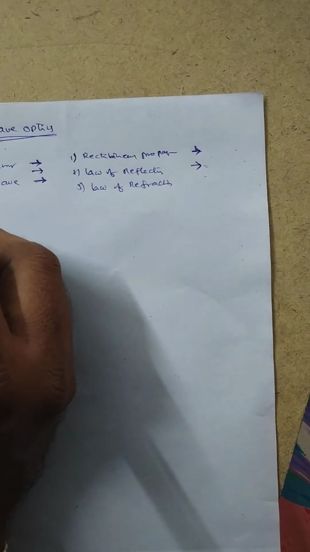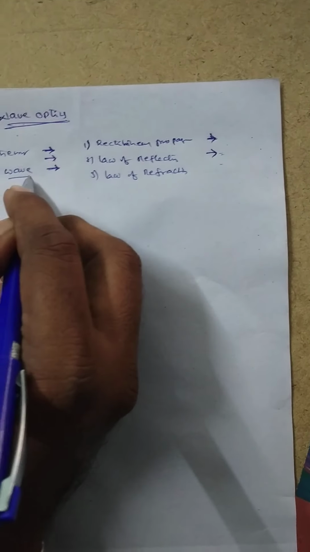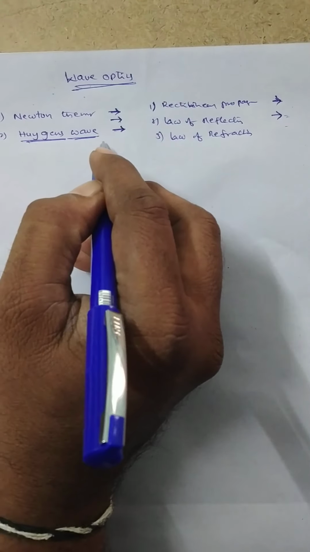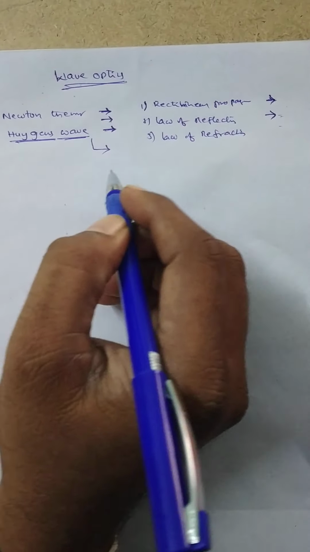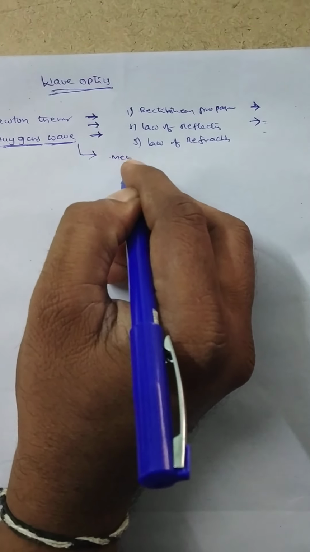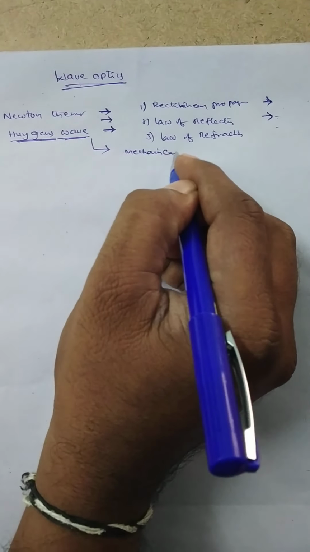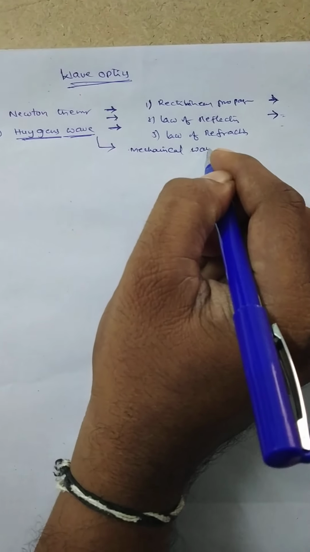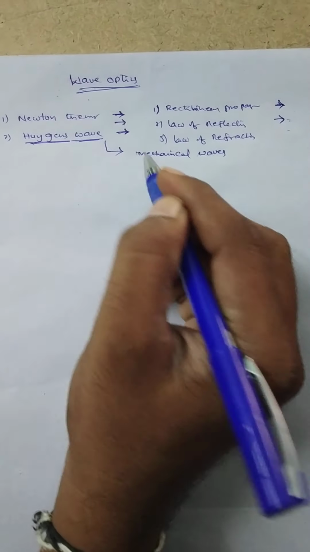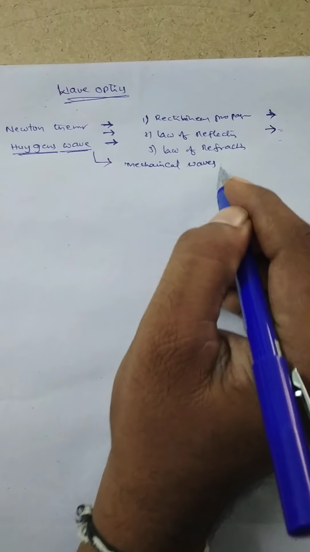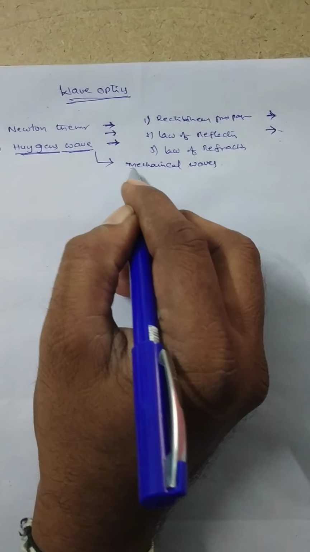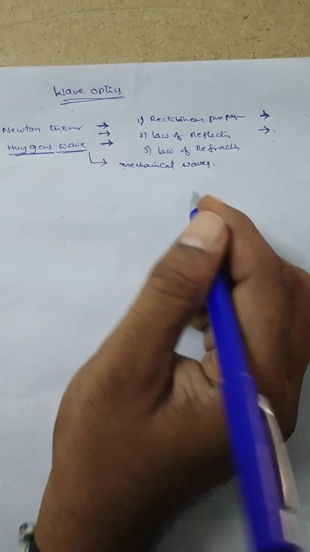So later, the scientist Huygens introduced a new theory which is called the Huygens wave theory. According to Huygens wave theory, light is propagated in the form of only mechanical waves. Light is emitted from the source in the form of mechanical waves. Mechanical wave means it is a wave which requires a material medium for its propagation. Compulsorily, wave propagation requires a material medium.